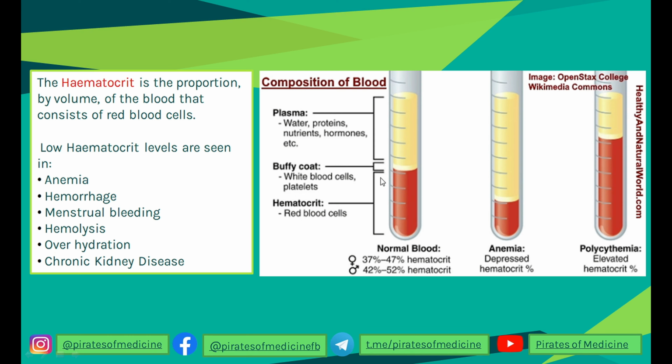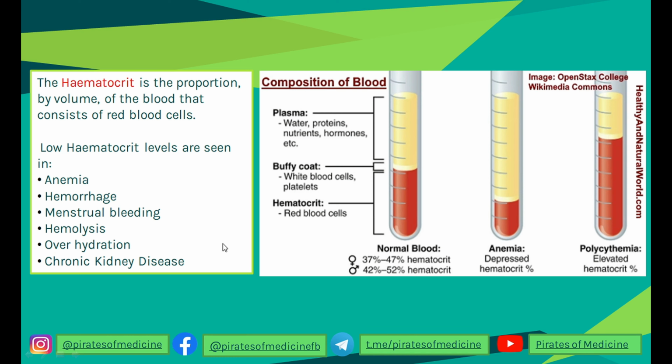Now, imagine in what conditions this hematocrit will be decreased. First of all, in anemia, when there is less hemoglobin in the blood; in hemorrhage, when there is loss of blood; menstrual bleeding, again loss of blood; hemolysis, when the RBCs are getting destroyed; overhydration, when you have a lot of plasma due to excessive intake of water, then again the proportion of RBCs will be decreased in comparison.